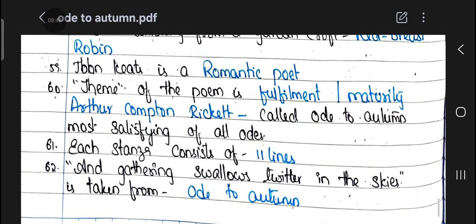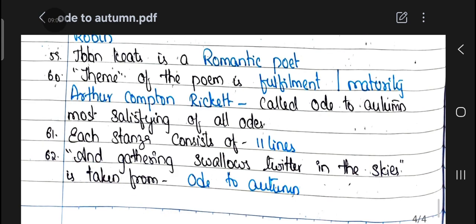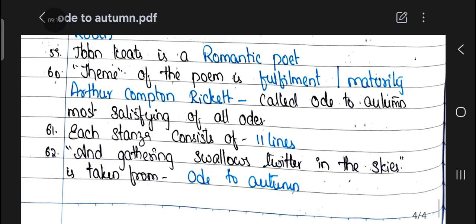59th question. John Keats is a romantic poet. 60th question. The theme of this poem is fulfillment and maturity. Author Compton Rickett called Ode to Autumn the most satisfying of all odes. 61st question. Each stanza consists of 11 lines. 62nd question. 'And gathering swallows twitter in the skies' is taken from Ode to Autumn. And 63rd question. Who called Ode to Autumn the most satisfying of all odes? That is author Compton Rickett.